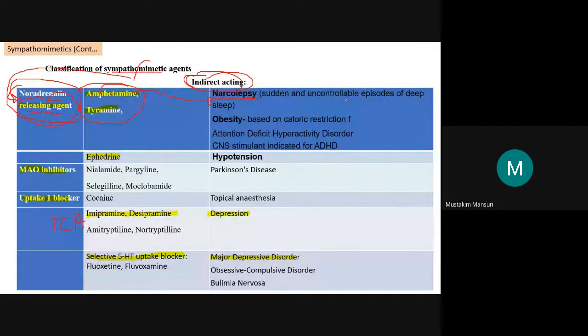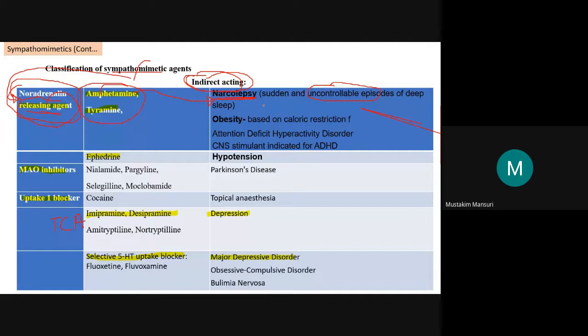Narcolepsy, basically, as I generally say in lectures, is when students are having, during the lectures, in spite of adequate sleep during the night, what happens? Students fall asleep during the lecture. The sleep will be there. So just for ease of remembering, these are sudden and uncontrollable sleep episodes, known as narcolepsy. So the example I gave: during a lecture we cannot control it and fall asleep in the ongoing class.